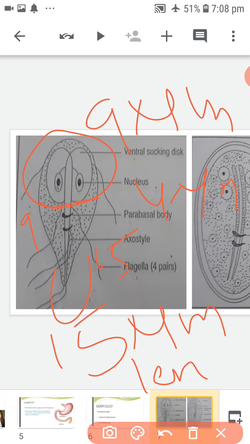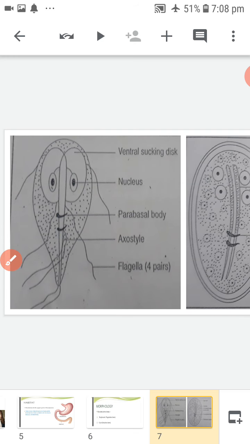It is bilaterally symmetrical and possesses two bilaterally symmetrical nuclei, one on each side.